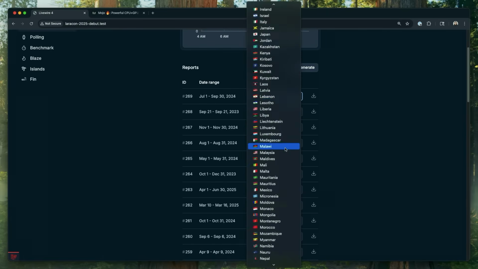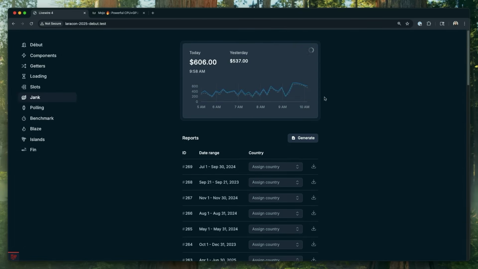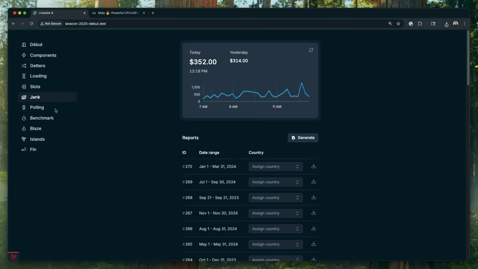It's a big data table. It has a country select in each item. You could tell that I'm setting us up here for way too many Blade components. And there's something polling up here. And the thing that's polling is slow. And if I click something else while it's polling, nothing happens until the poll comes back, and then it happens. And then when it's finished, the poll comes back again and trips it up again. So the whole thing is basically blocked. Everything's blocked. It feels almost unusable. I click download. I don't even get a download. I wait. There it is. It's completely broken. We're going to fix it all. It's going to be great.